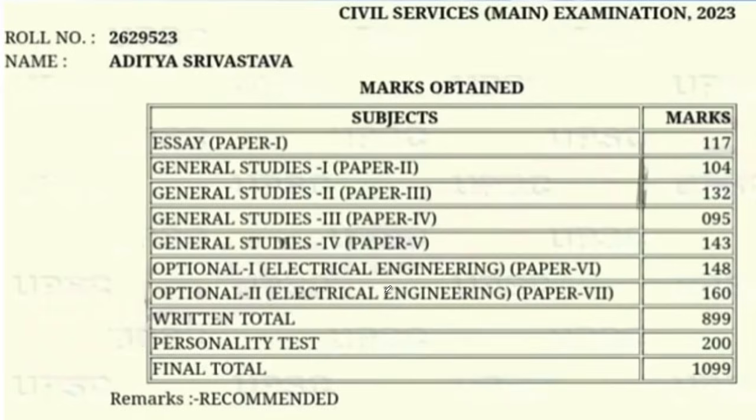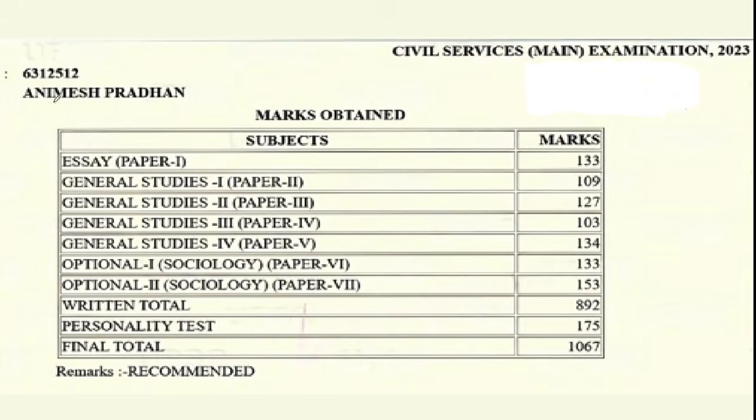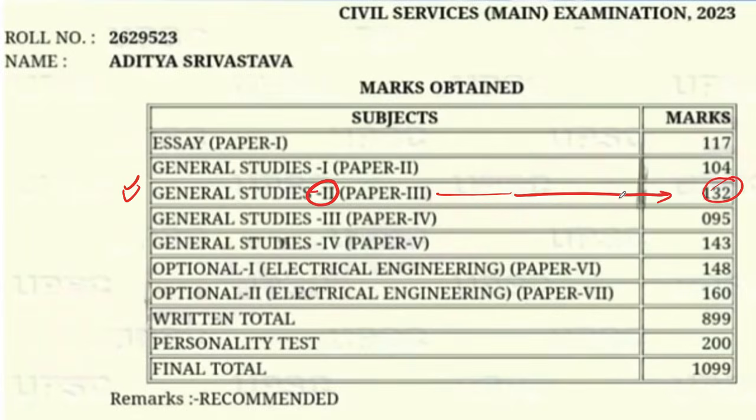Okay friends, let's now look at the marks, how much they have really got in the UPSC mains examination. That too we are discussing the GS paper 2 component. In the GS paper 2 component, All India Rank 1 Aditya Srivastava has got 132 marks. If you look at All India Rank 2 Animesh Pradhan's marks in GS paper 2, he has got 127 marks. So he has missed it by almost 5 marks. That means in each question he would have missed by half a mark roughly, or some of the questions both of them would have performed better.